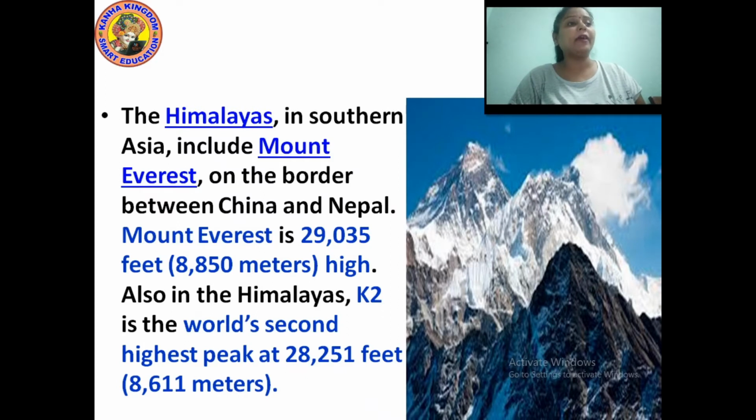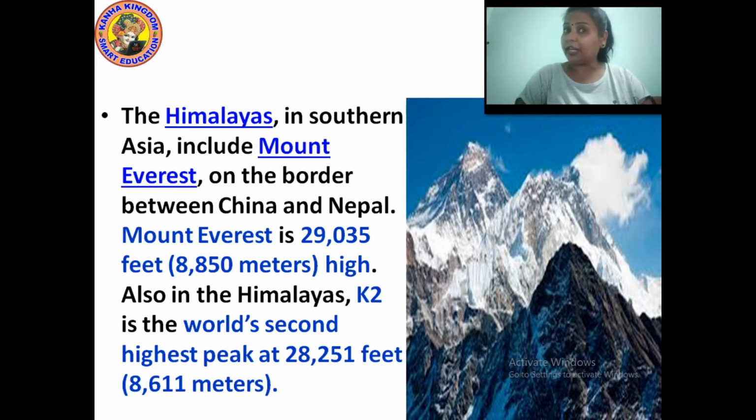In the Himalayas, K2 is the world's second highest peak, at a height of 28,251 feet, which is equal to 8,611 meters. So the Himalayas is a very important part of the Earth's surface, found in the Asian continent.